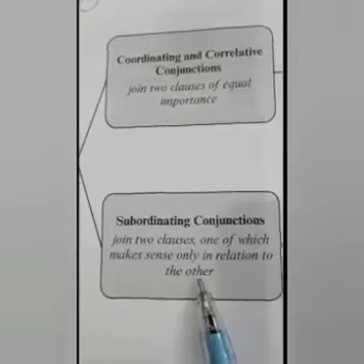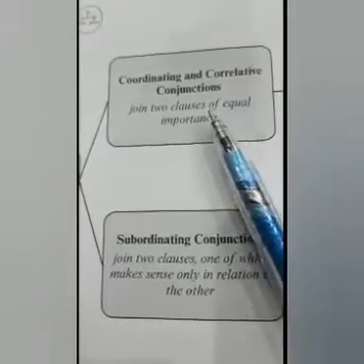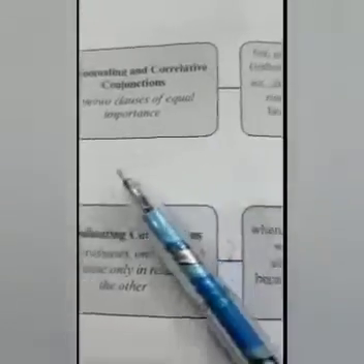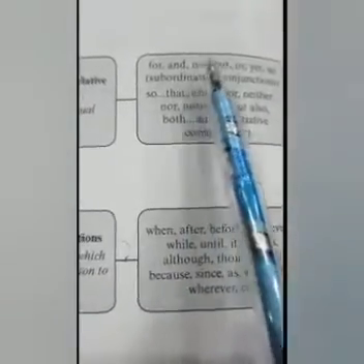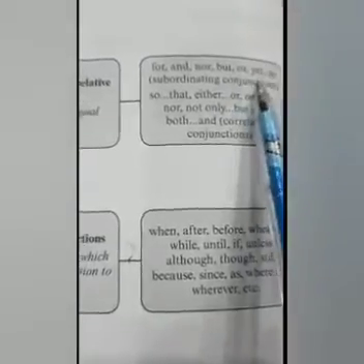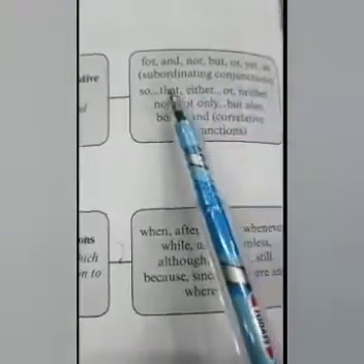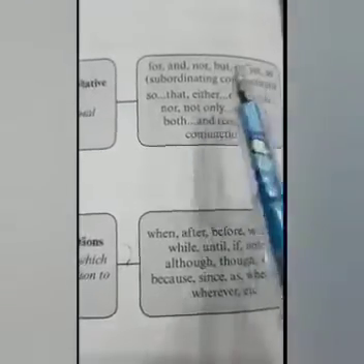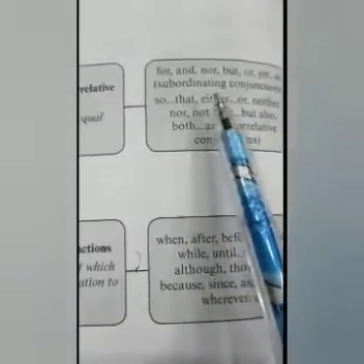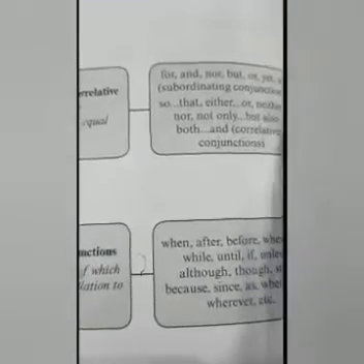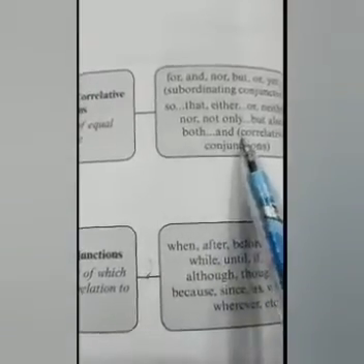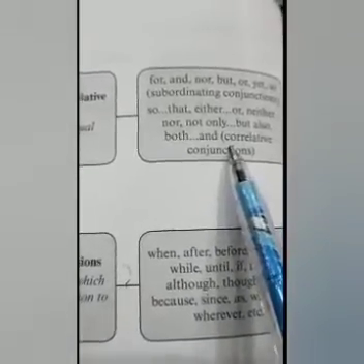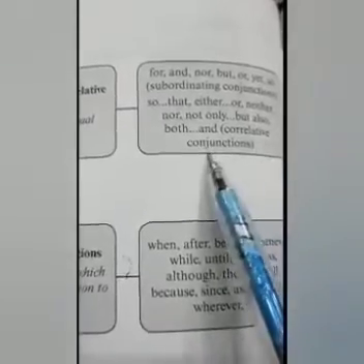Now, what are the words used in coordinating and correlative conjunctions? Look at the words: for, and, nor, but, or, yet, so. They are coordinating conjunctions. So that, either or, neither nor, not only but also, both and. This type of words, two words, are correlative conjunctions.